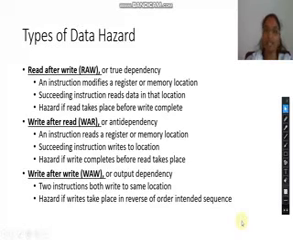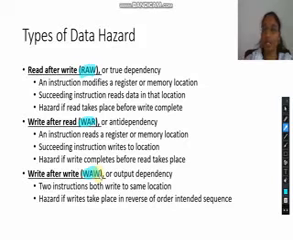The next thing is to check the types of data hazard. There are three types of data hazards available. The first one is read after write, called RAW in general, the second one is write after read, that is WAR, and the third one is write after write, WAW. So these are the three types of data hazards.